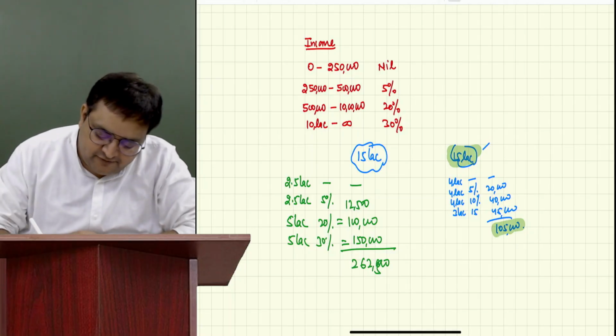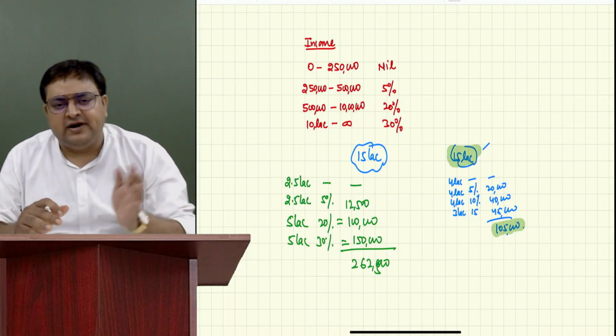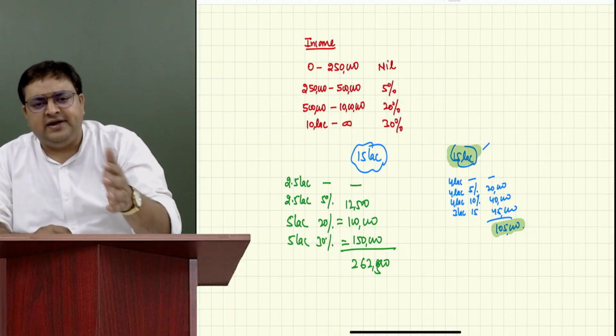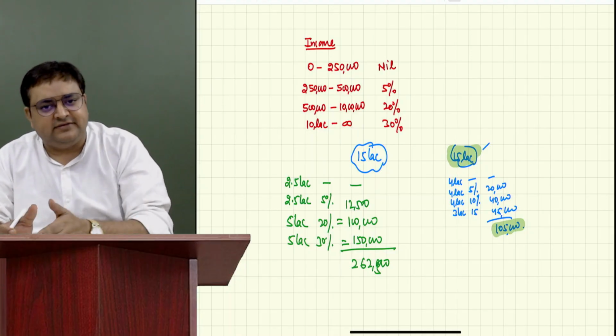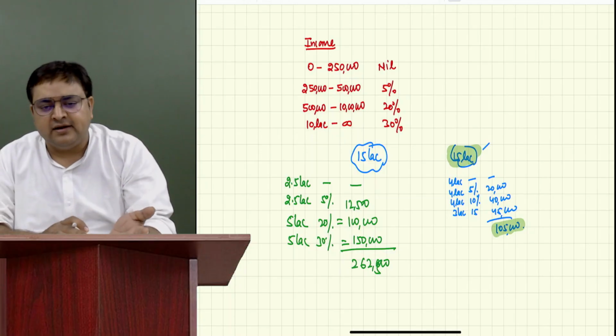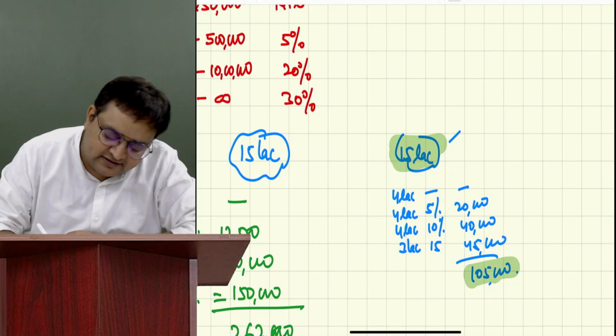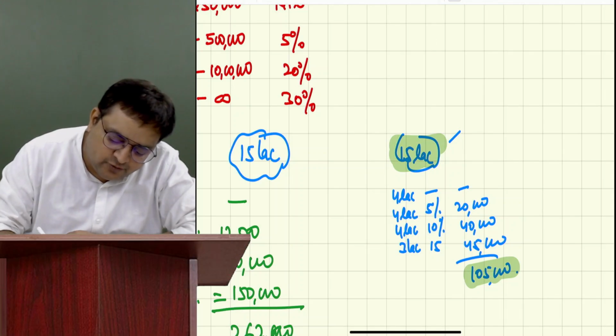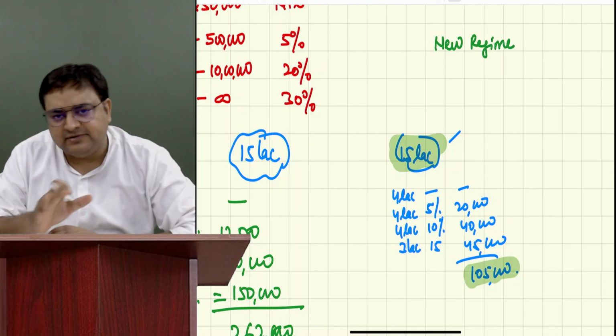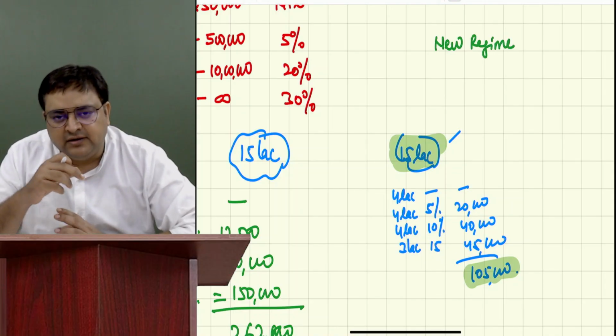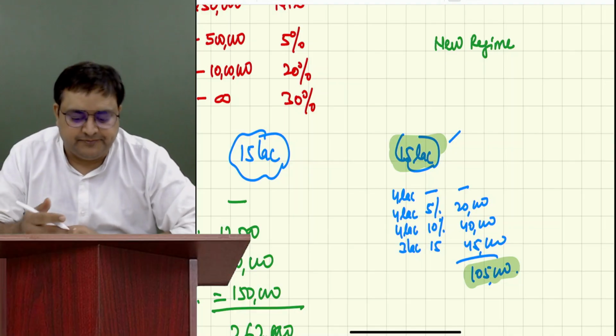So when this scheme was introduced, although earlier it was not 0 to 4 but 0 to 3 and something, yes, it was a better scheme. Some 3-4 years back, a better scheme was launched. So this scheme is also known as concessional. We used to call it a new regime. Some 3 years back, the government gave it a name, new regime.